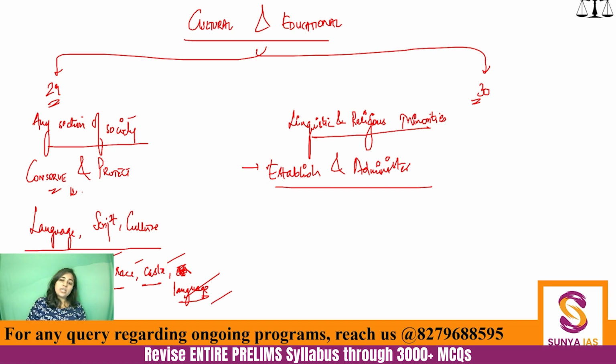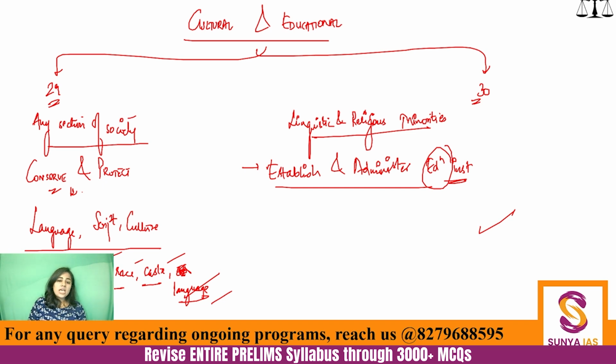Which institutions? Educational institutions. So please remember to see these details when you are actually answering the question, that is, establish and administer educational institutions.